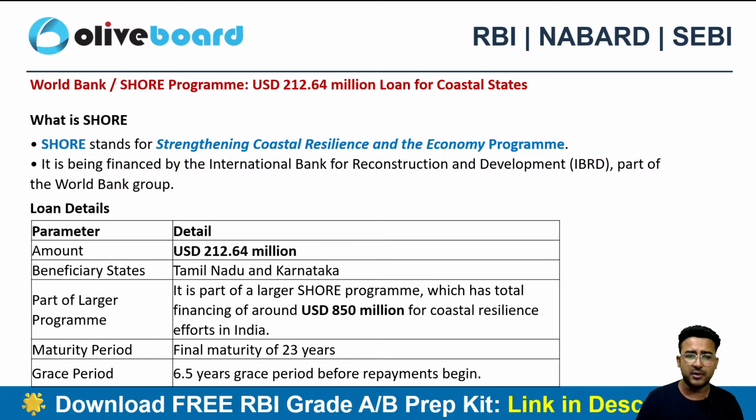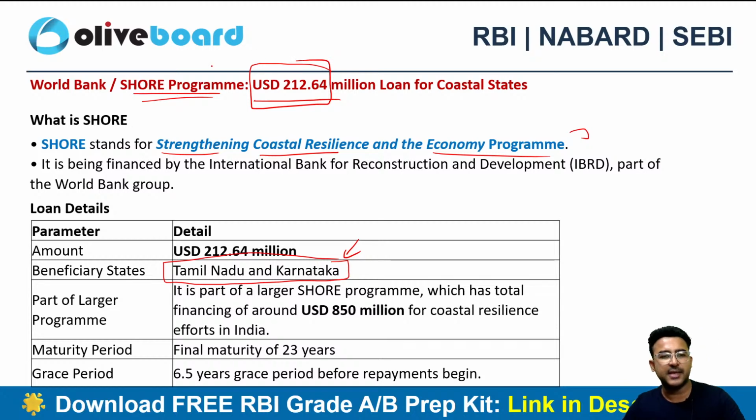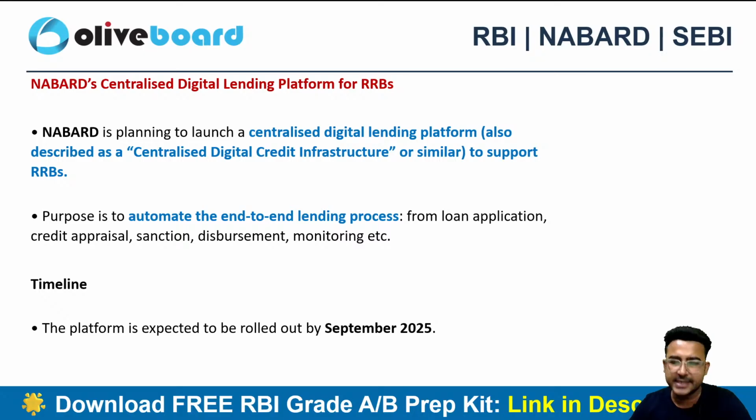Next one is World Bank SURE program. It's a program of $212 million, right? Loan for coastal states. They have given Tamil Nadu and Karnataka this particular loan. And what is the meaning of SURE program? It's nothing but Strengthening the Coastal Resilience and Economy program. So please do remember the full form. Please do remember the states for which the loan has been granted and the amount of the loan, right? That will be more than enough is what I can say.